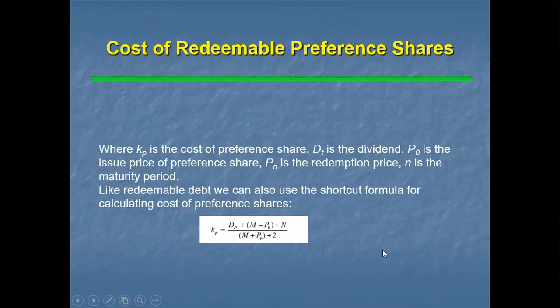Right. Now, cost of redeemable preference shares. Here, redeemable preference shares are not perpetual, not continual in nature. They have a maturity date on which they are redeemed. They may be issued at discount or at premium. So the cost of redeemable preference shares is calculated by this formula: Kp = (DP plus (M minus PB) divided by N) divided by ((M plus PB) divided by 2).